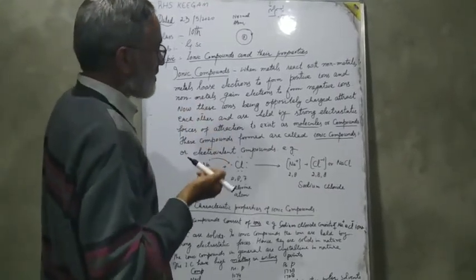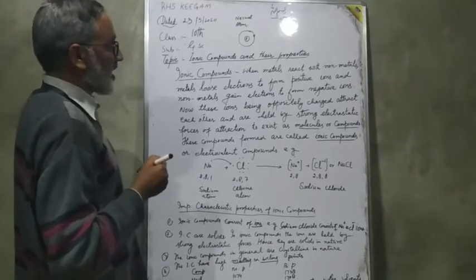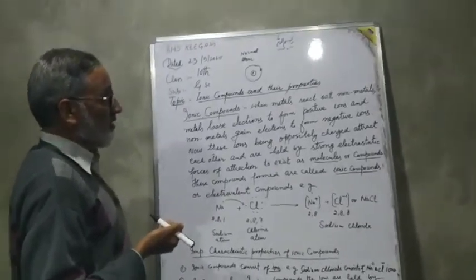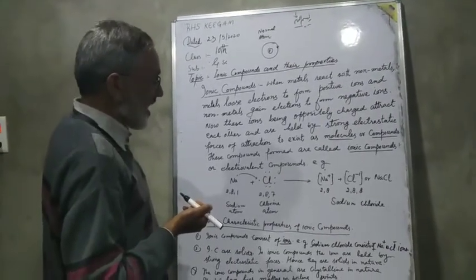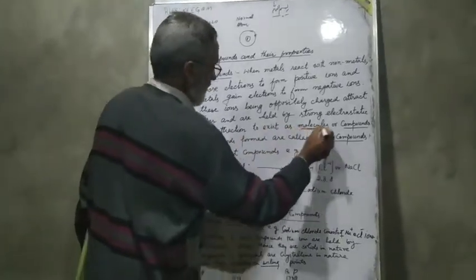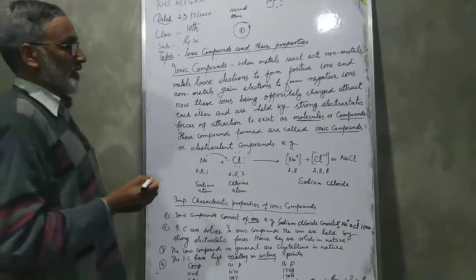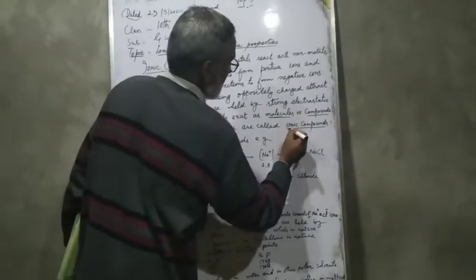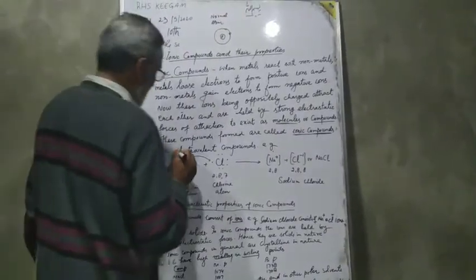These ions are oppositely charged and they attract each other with a force which is called electrostatic force and form molecules and compounds. These compounds formed are called the ionic compounds. In this way, the compounds formed are ionic compounds or electrovalent compounds.